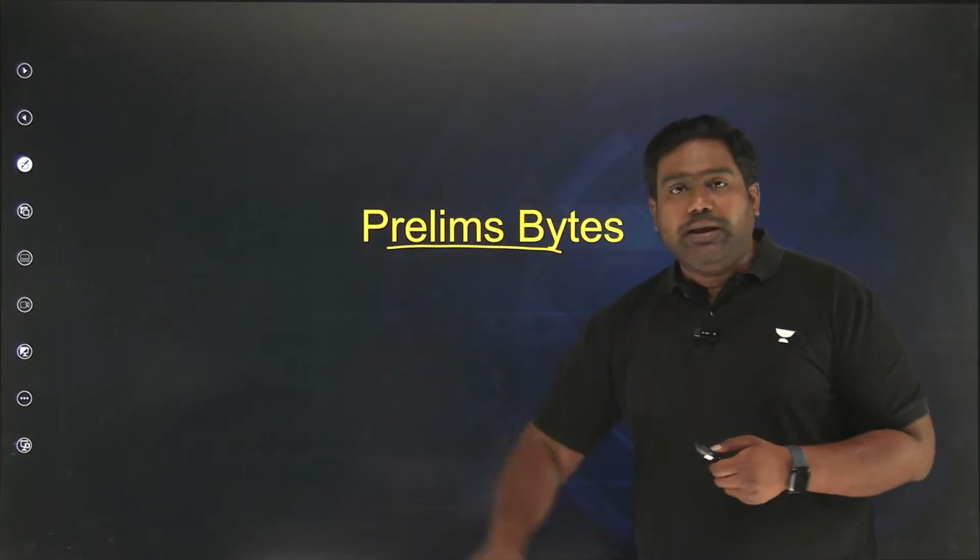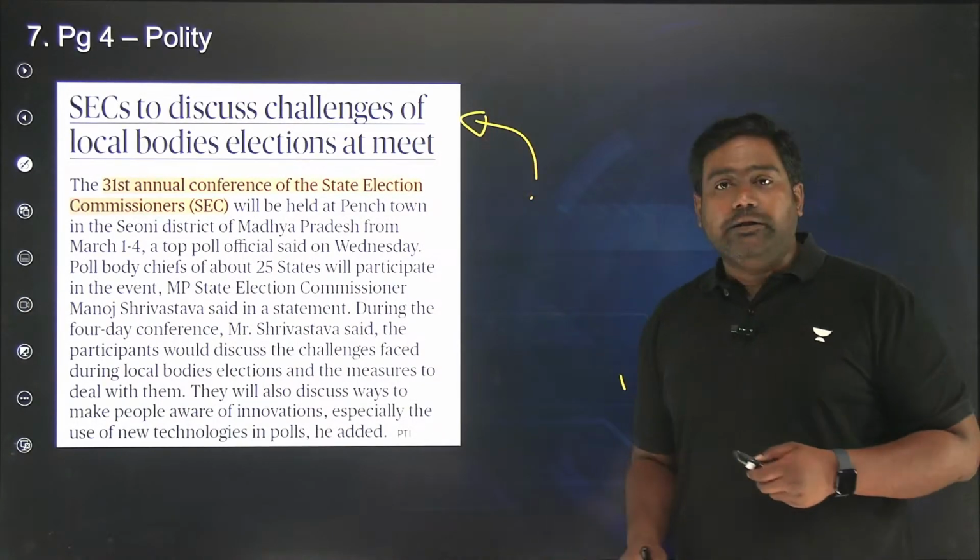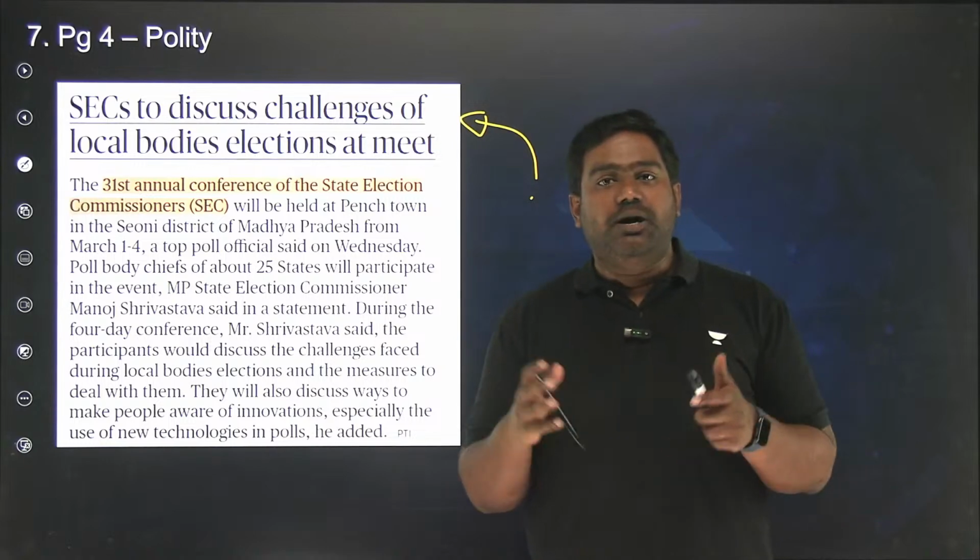Now let's take a quick look at the prelim section. On page 4, we have an article that refers to state election commissions.